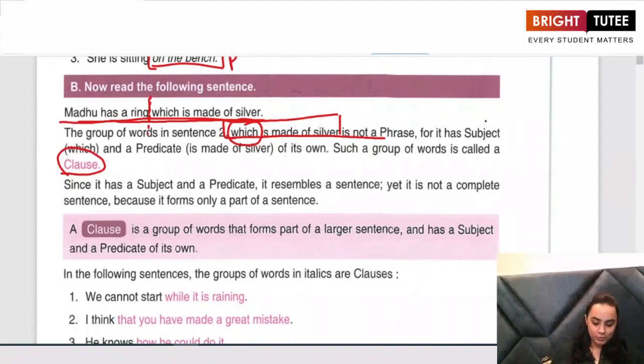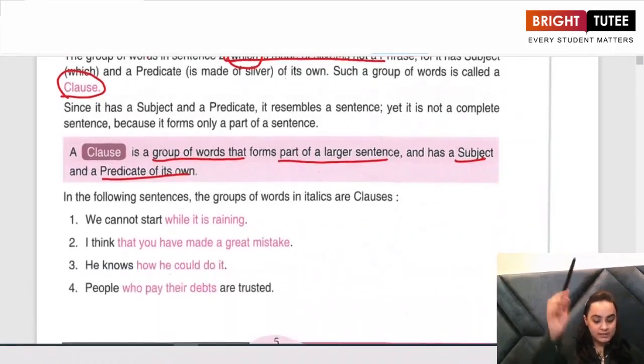So as I told you, a clause is a group of words that forms part of a larger sentence and it has a subject and a predicate of its own. That is a clause. Look at the sentences which give us the examples of clauses. We cannot start while it is raining.